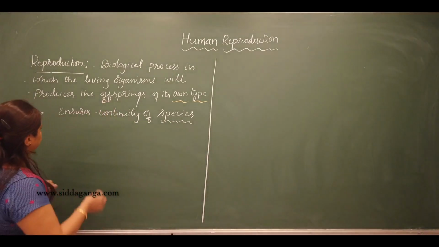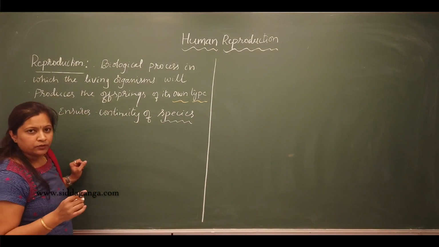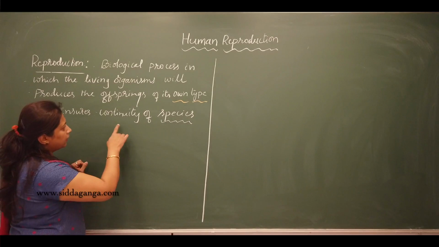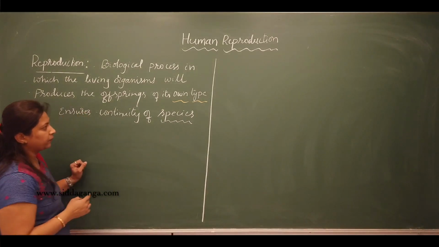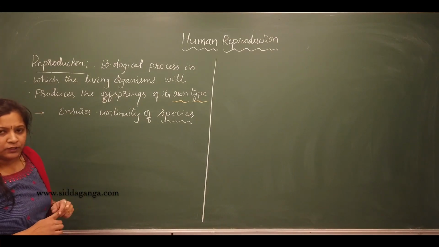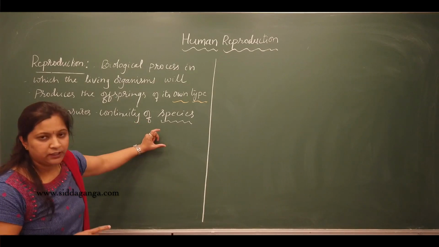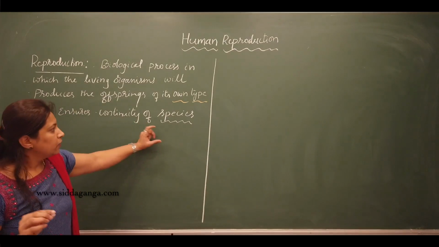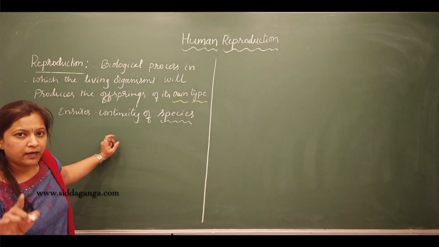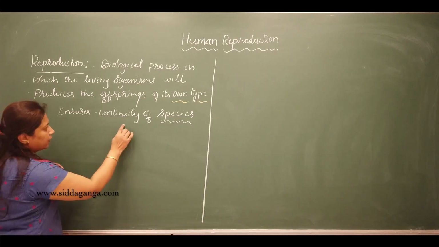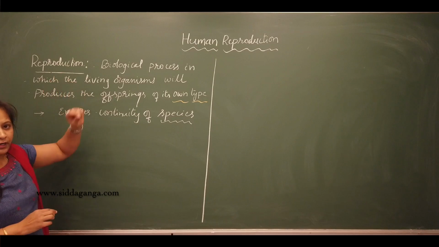Okay, so the question may be asked like this: name the biological process which ensures the continuity of the life forms or species, or else which of the following processes ensures the continuity of the species? They will give 4 options. So we have to choose reproduction. Reproduction is the biological process that ensures the continuity of the species. Okay, so this is what reproduction is.